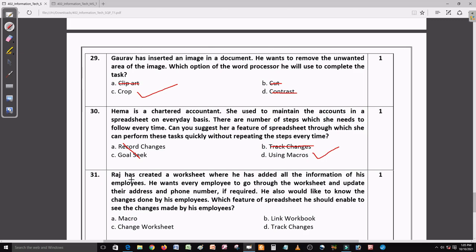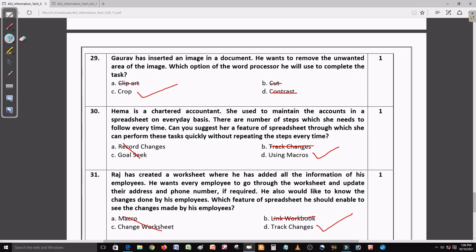Now come to question number 31. Raj has created a worksheet where he has added all the information about his employees. He wants every employee to go through the worksheet and update their address and phone number if required. He also wants to know the changes done by his employees. Which feature of the spreadsheet should he enable to see the changes? So he wants to see the changes. Macro and worksheet, no, it's not related to it. Link, no, it's not related to link. Yeah, track changes is the right answer.